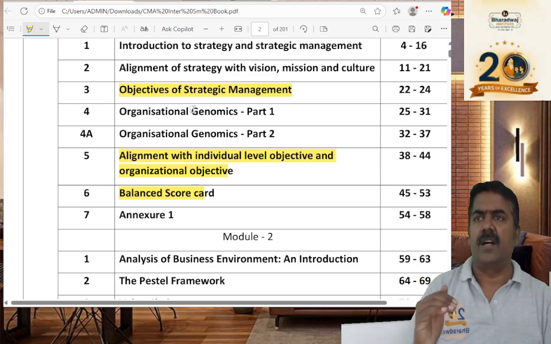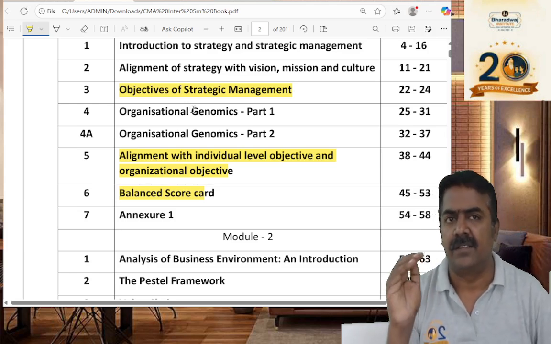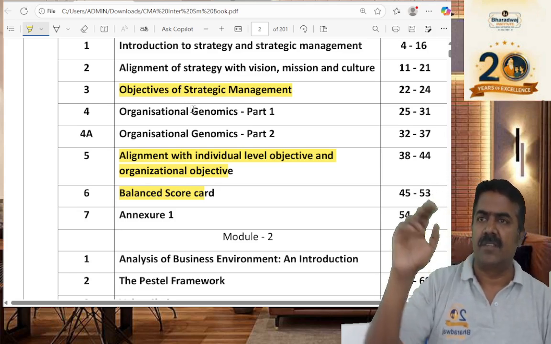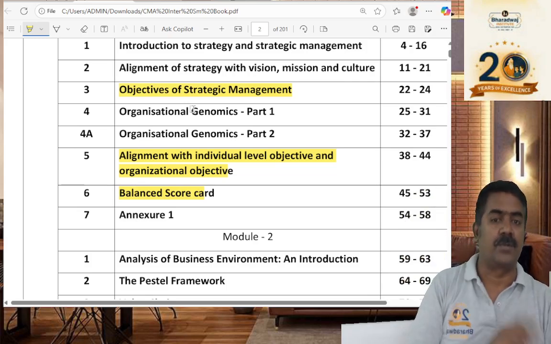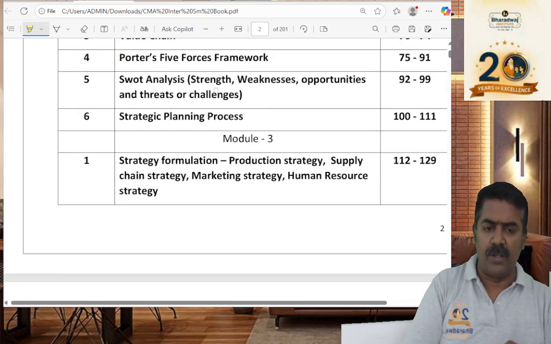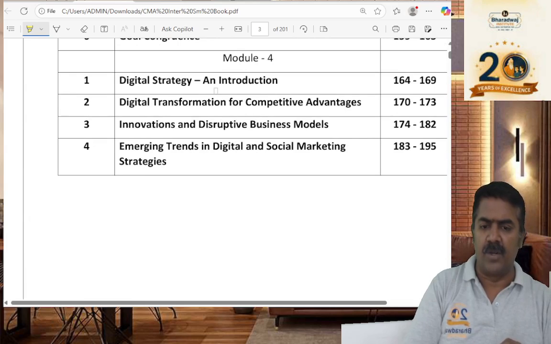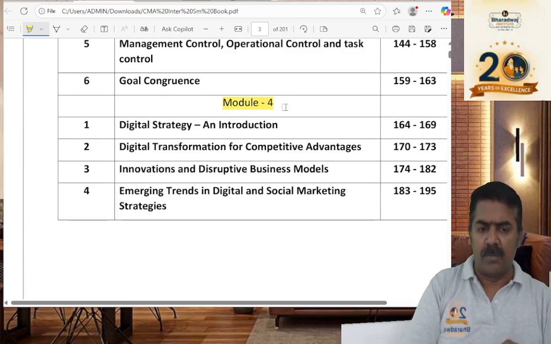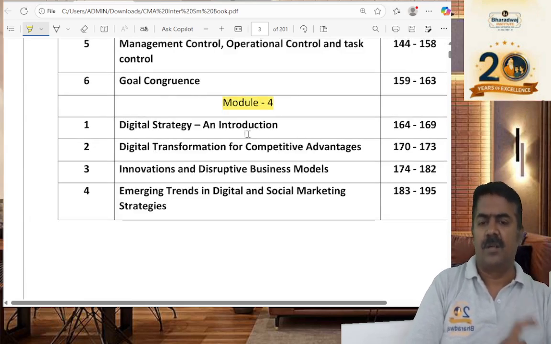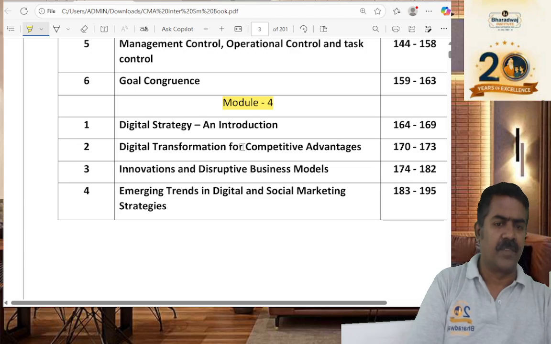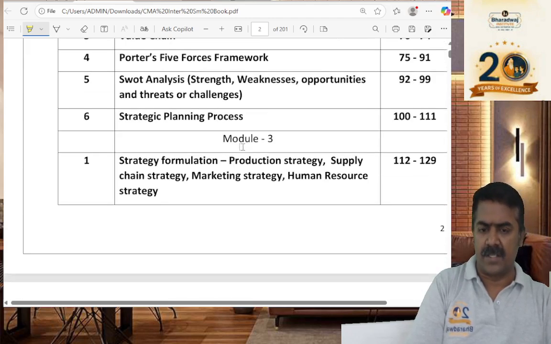6, 7, 8. How many questions are there? 3 questions, 7 marks each, like that. So it will be 6 questions spread across module 1, module 2, module 3 and what? Module 4. And if you look at module 4, they ensure that only one question is tested.